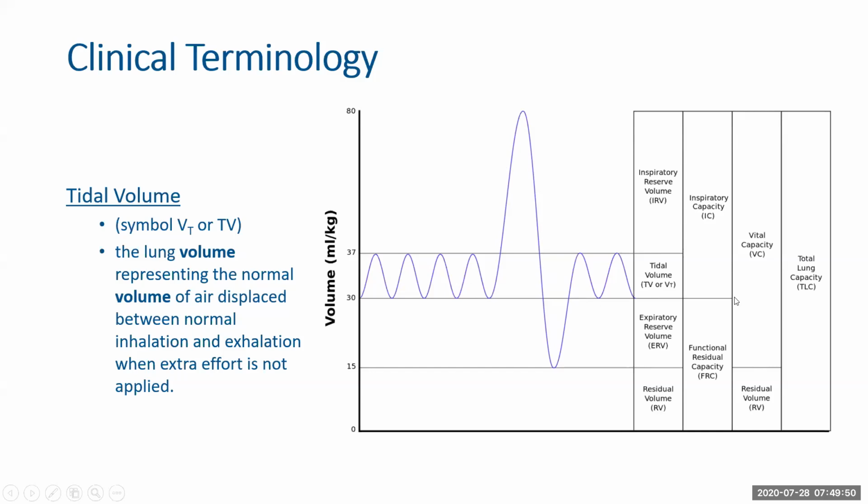If you see the graph that I have provided here, this shows you that the 30 ml per kg mark is your basic average line. Beyond that is inhalation, and below that is exhalation. Anything that goes up through this curve is an inhalation, and anything that goes in a downward direction is exhalation.